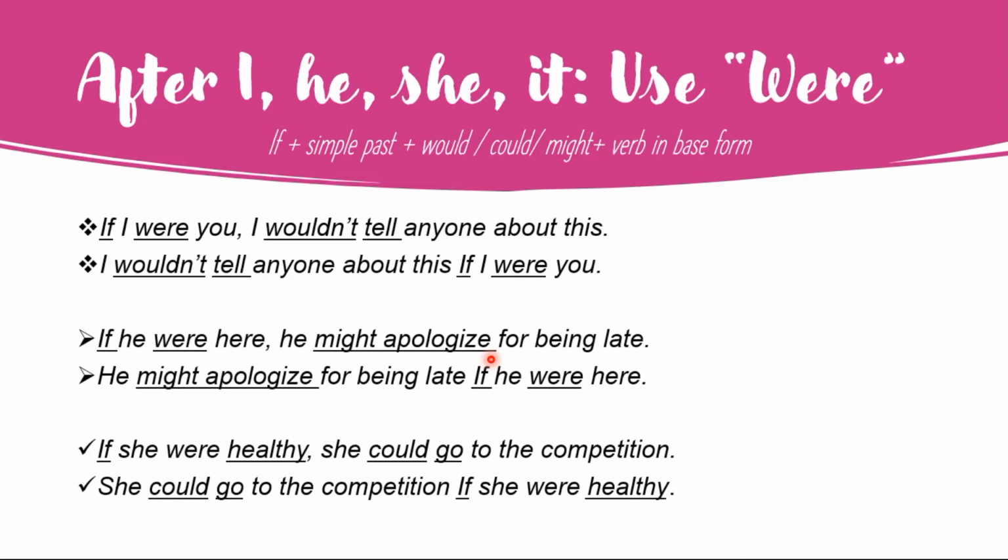All right? I can also say, if he were here, he might apologize for being late. Or I can say, he might apologize for being late if he were here. Other example, if she were healthy, she could go to the competition, or she could go to the competition if she were healthy, right? Pay attention that in this case we are using would, in this case we are using might, in this case we are using could, all right? And in all of them, we are using were.